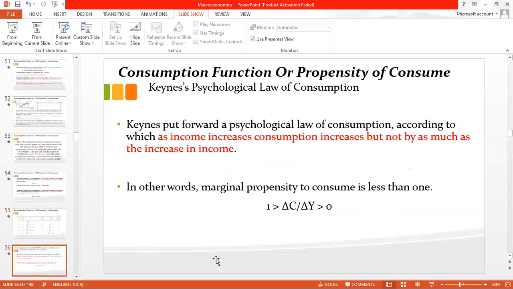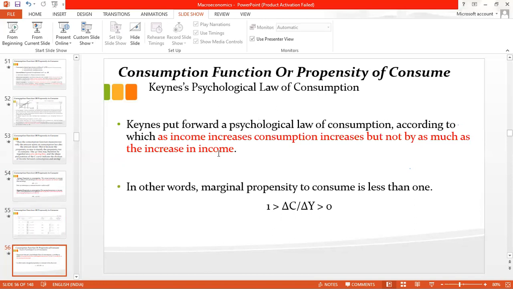Okay, so consumption function, when we discussed, I told you that Keynes was the father of modern macroeconomics. So he put forward a psychological law of consumption, according to which as income increases, consumption increases, but not as much as the increase in income. It means when you start earning, initially your consumption will be more, but as your income increases more and more, it will reach a maximum, but your consumption will not increase, because